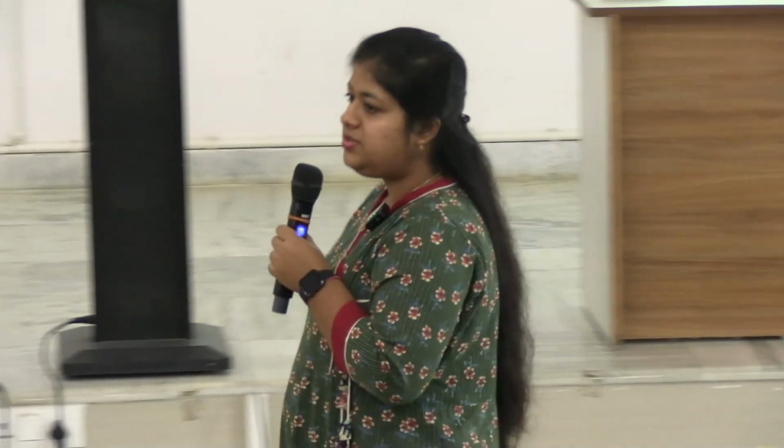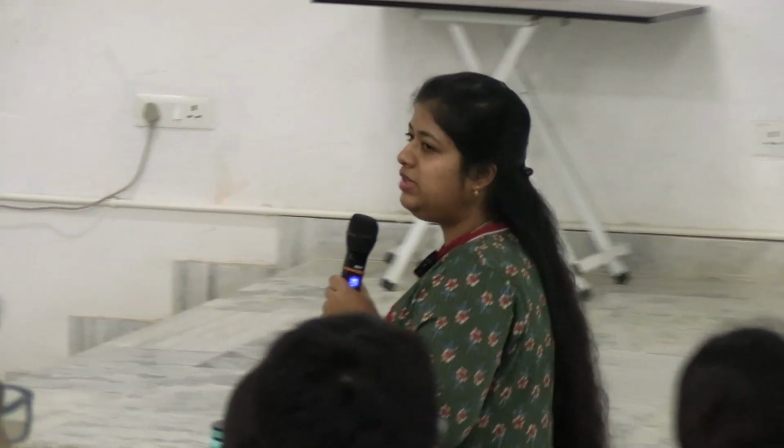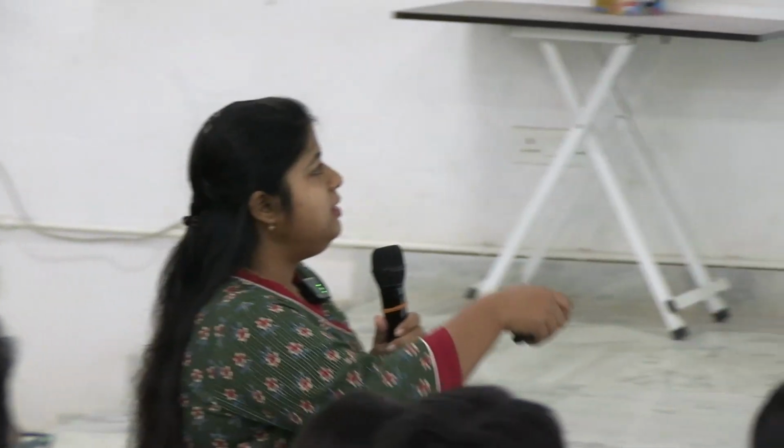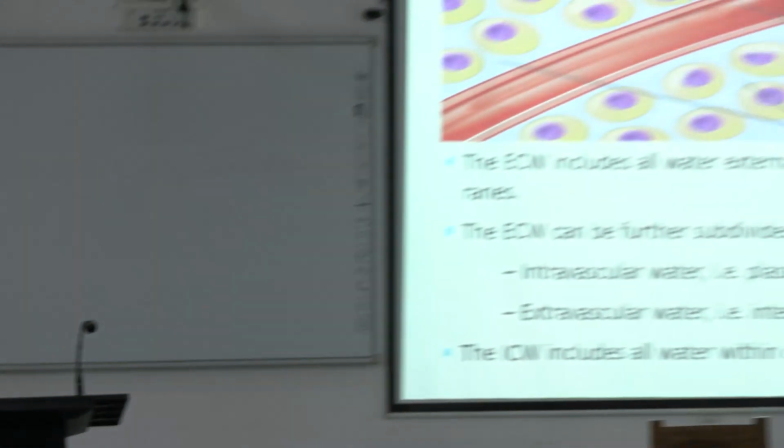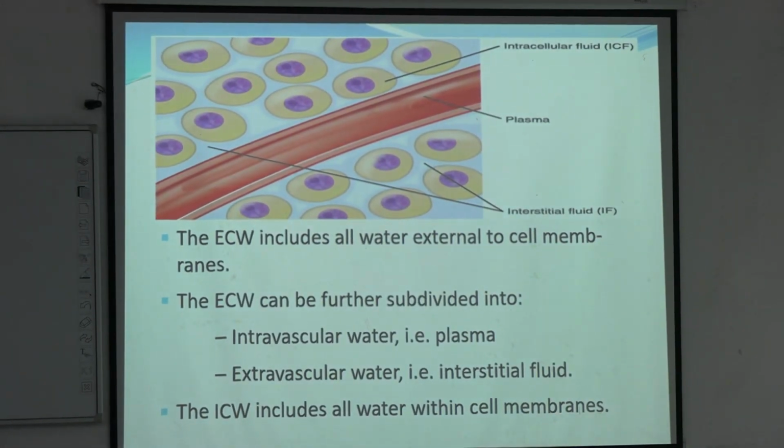So, total body water can be divided into two parts, intracellular water and extracellular water. Intracellular water is whatever water is present inside the cell membranes. And the extracellular part is made up of two further parts: intravascular, whatever is in the blood vessels, and the interstitial part. Interstitium means outside the cell, the space surrounding the cells. Clear?